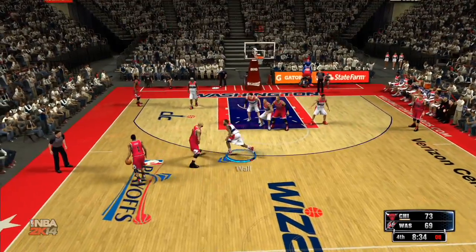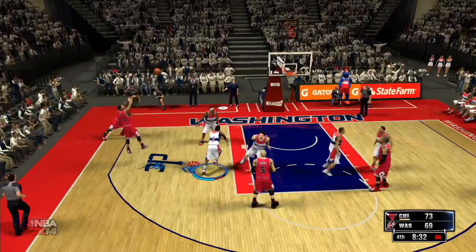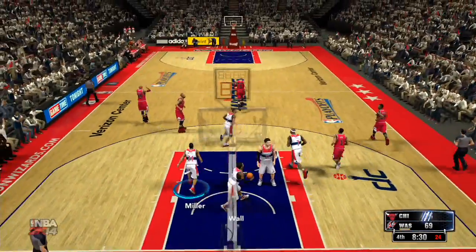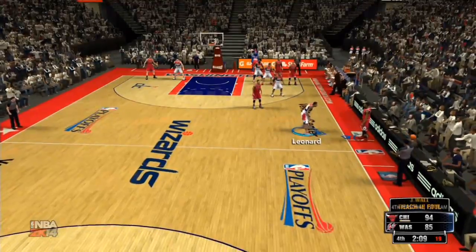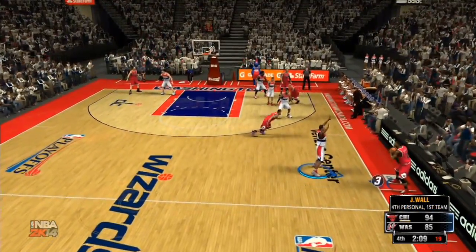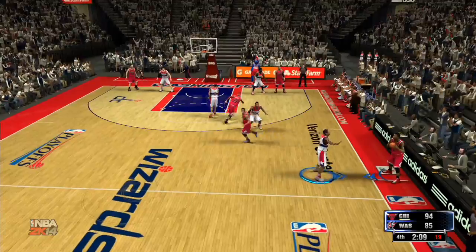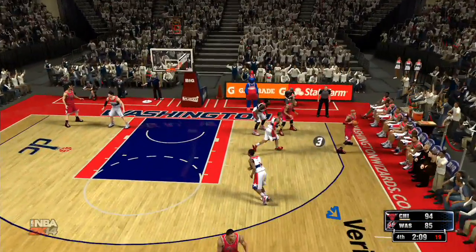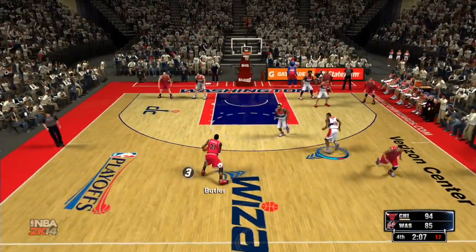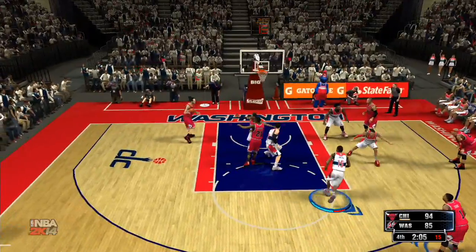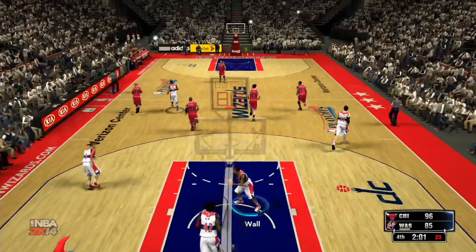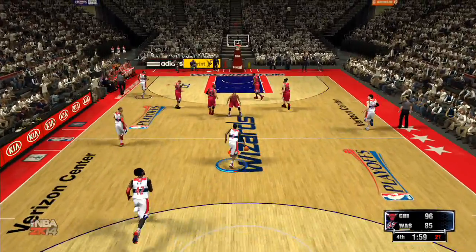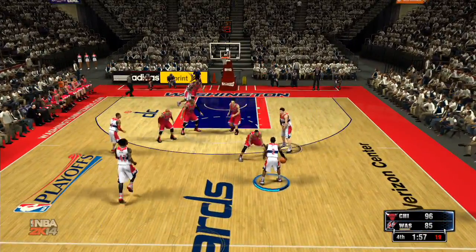Derrick Rose getting a screen. Rose, fadeaway jumper. Good, Derrick Rose. Beautiful fadeaway right there. And now all hope is lost for Washington. I do not know if they can come back from this one, as Noah lays it up and in. Under 2 minutes left here in the fourth quarter.